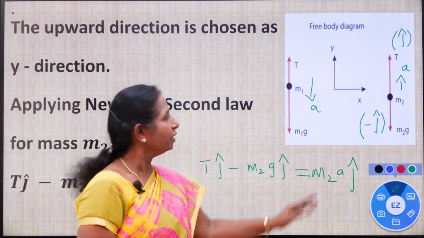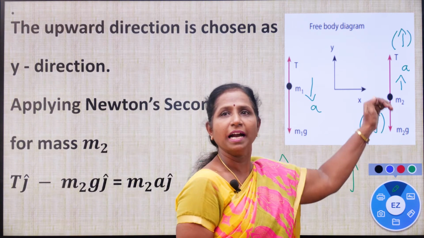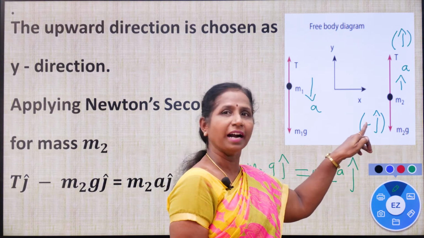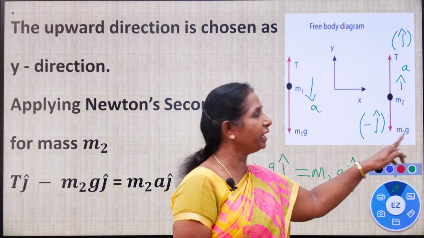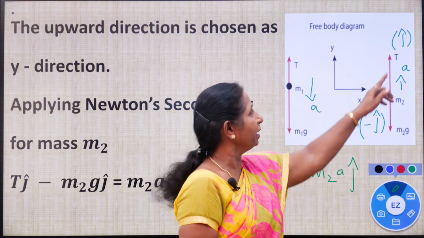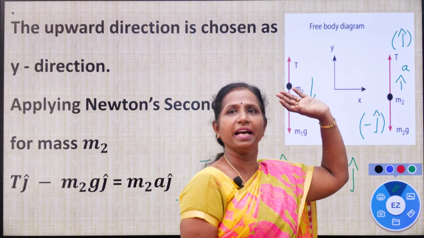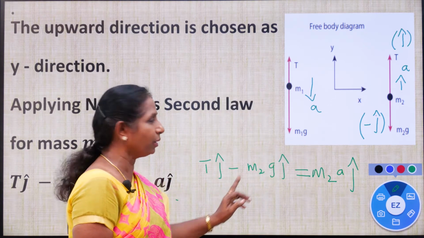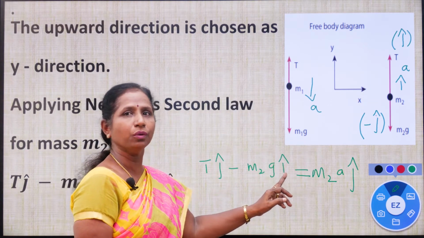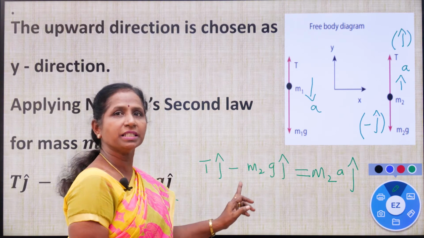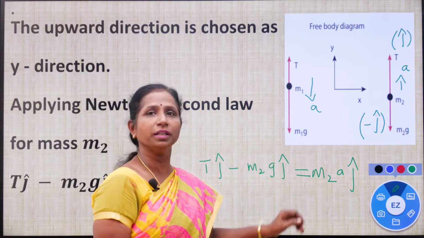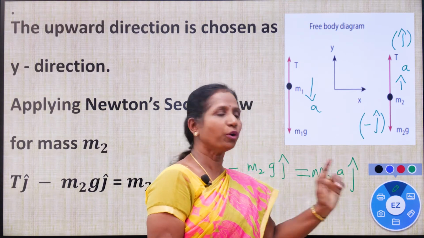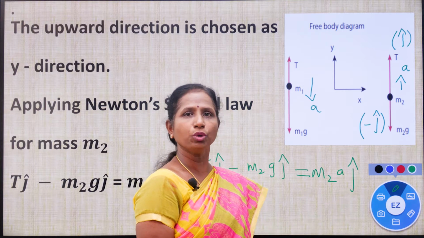Are you all clear? Let me say again, m2g acts in the downward direction, so m2g into the unit vector acting in this direction, so m2g into minus j cap. Then T j cap acts in the upward direction, so T into j cap. So T j cap positive, m2g j cap negative. Therefore T j cap minus m2g j cap equals mass m2, acceleration in the upward direction, therefore a j cap. m2 a j cap.